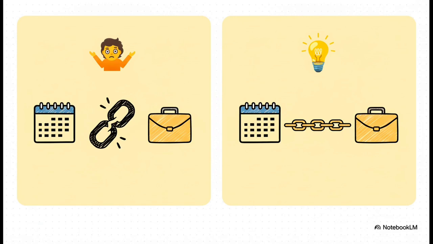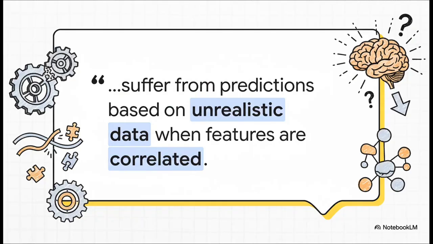And we all know that's just not true. That's not how the world works at all. Of course your age is related to how many years you've been working. It's just common sense. These things are connected, they're correlated. They aren't independent islands of data. So what happens is, the model ends up making judgments based on completely nonsensical combinations of data.